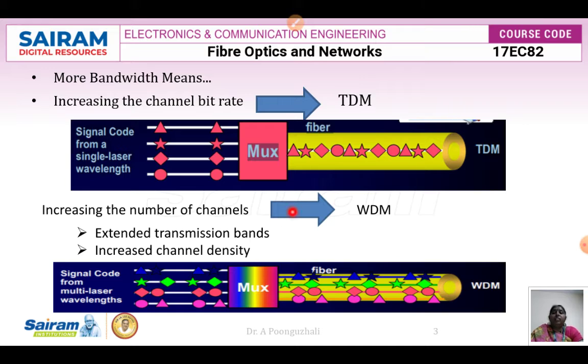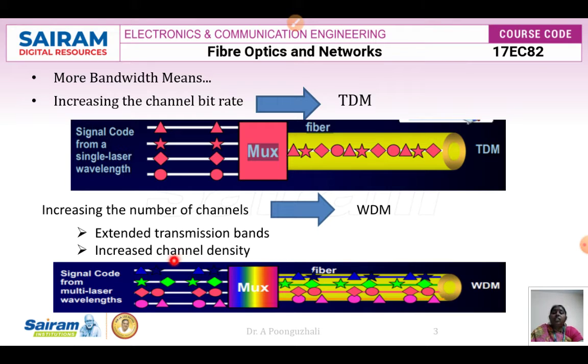But I want to increase the number of channels. If I want to increase the number of channels, then I have to go for wavelength division multiplexing. This can be achieved by going for extended transmission bandwidths. By going for extended transmission bands, I can increase the channel capacity.